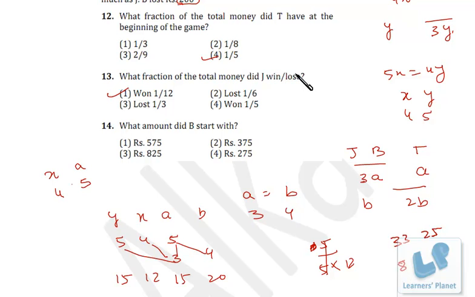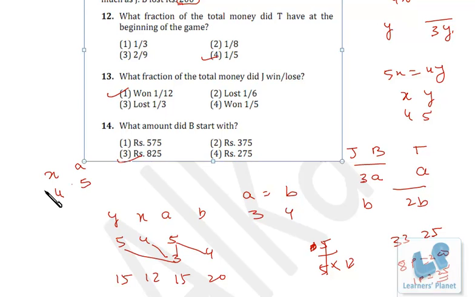So 8 is 200. So one part is actually 200 by 8, that is 25. Right? Now what amount did B start with? B started with 33 part. So 33 into 25 we have to do. So that's 825. Right? So it was an interesting and simple problem.